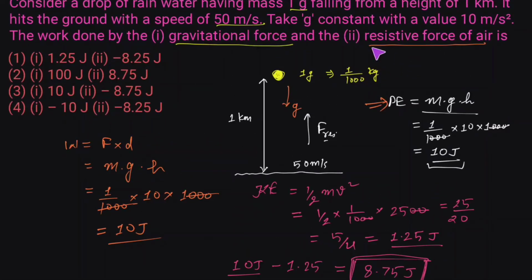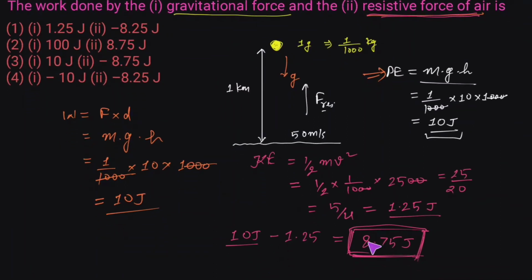So in the question, we are asked to find the work done by the resistive force of air. The only loss which is mentioned in this question is the resistive loss. So the resistive force of air, or the resistive loss due to air, is something which is acting on this system. So we can say that this 8.75 joule would have been lost due to the air friction. So now we need to find the sign of this 8.75, because we are asked to find the work done by the resistive force.